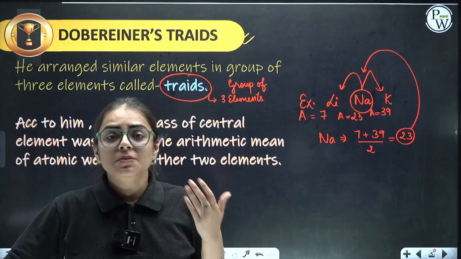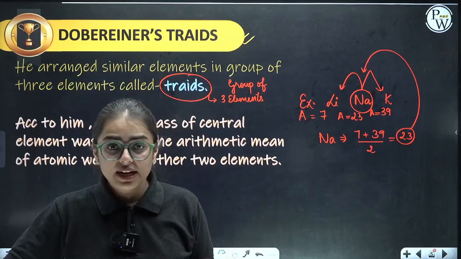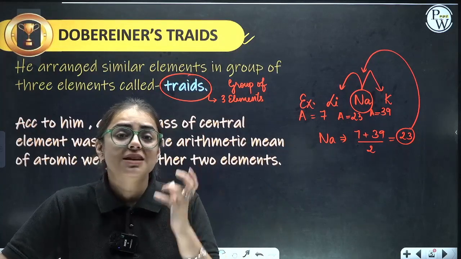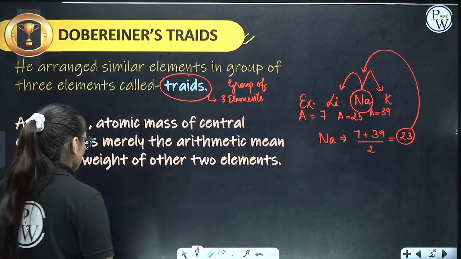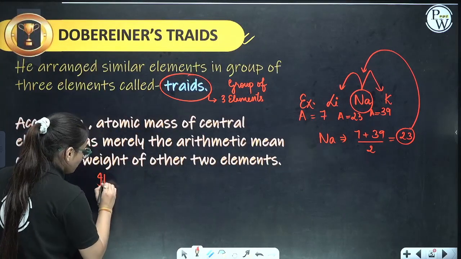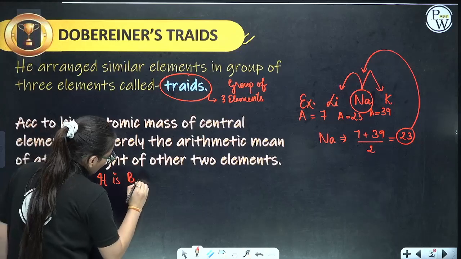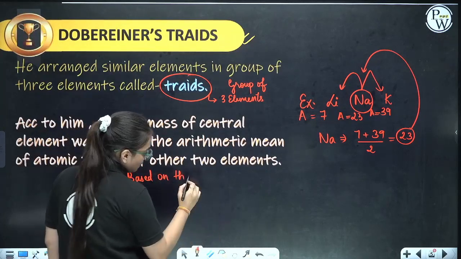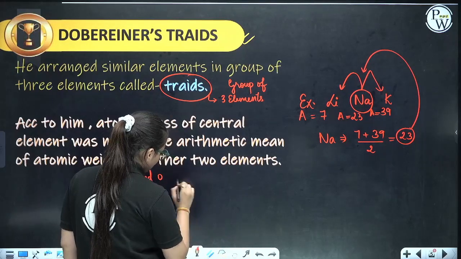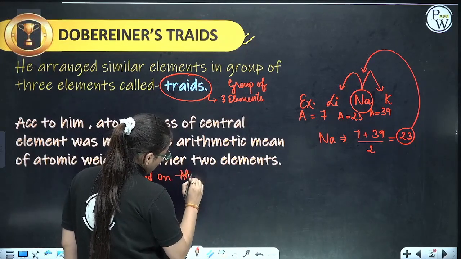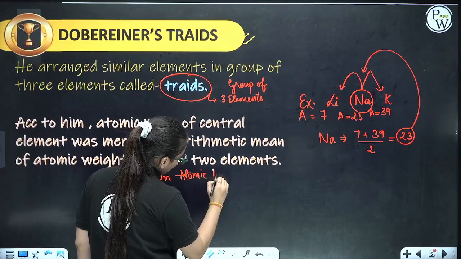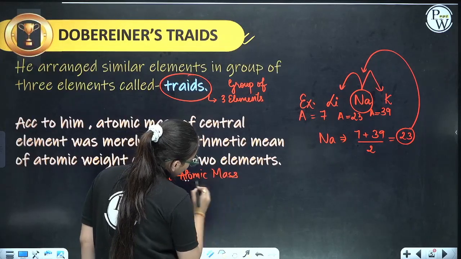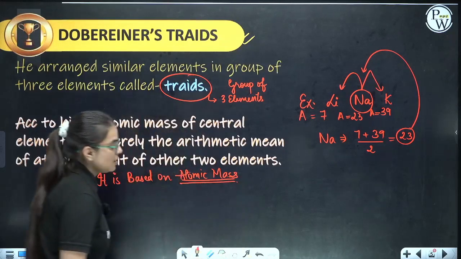That means the law of triads is based upon which concept? Atomic mass. Very simple thing.